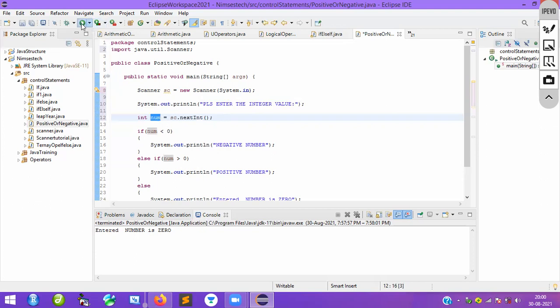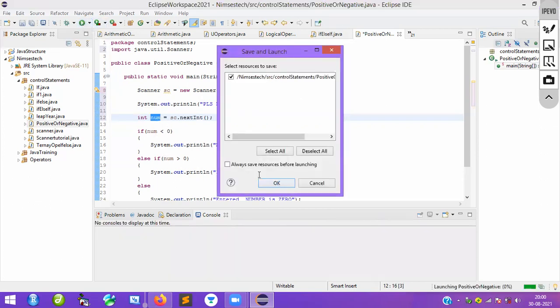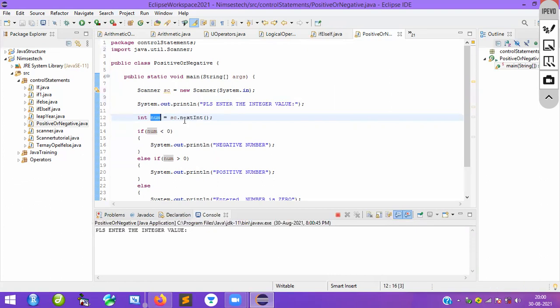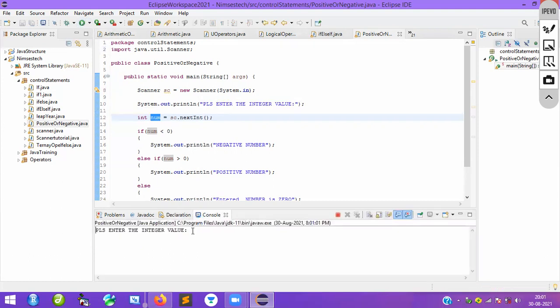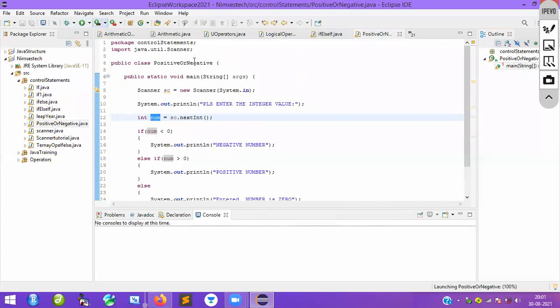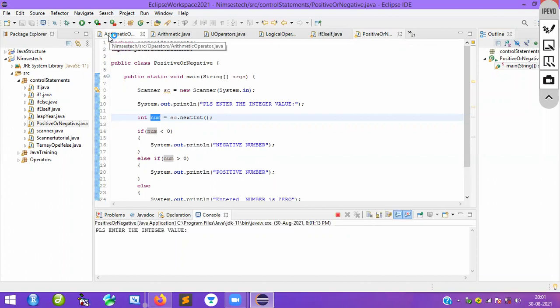Now you will enter, run this. Clear? Please enter the integer value, any value you enter. I will enter the value 55. It says that it's a positive number. Once again you run it. I will enter some more numbers, something like minus 89. It says negative number. Like this, you can take a lot of scenarios and run it.